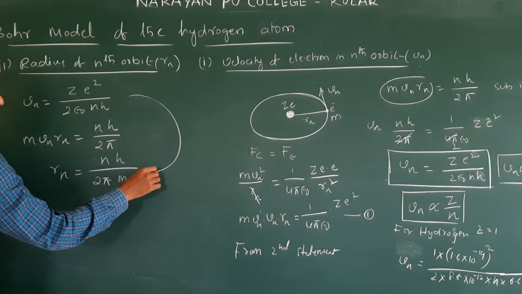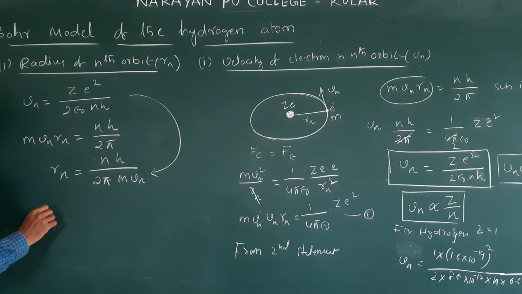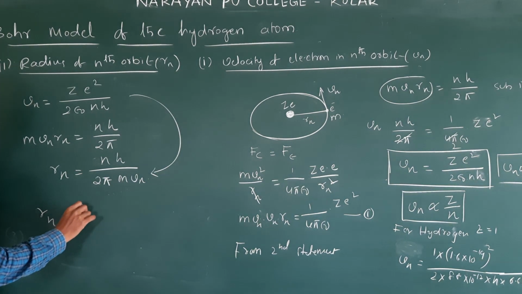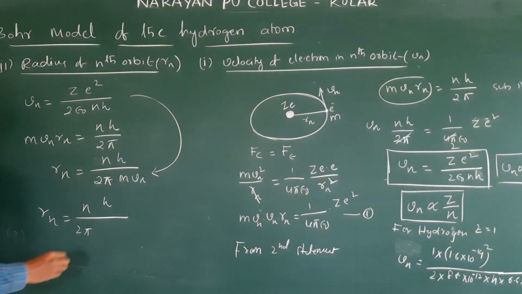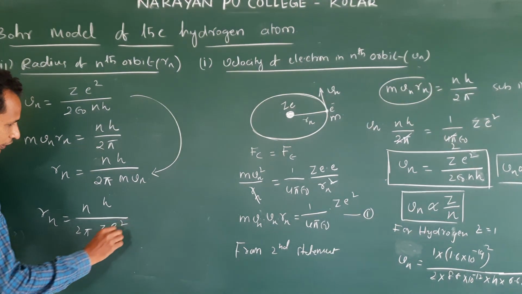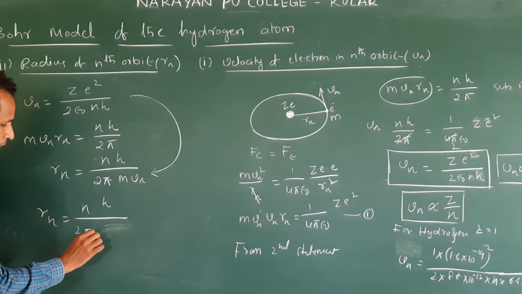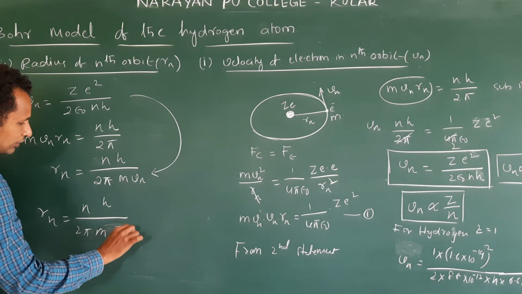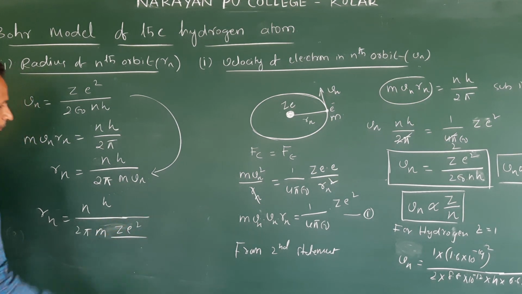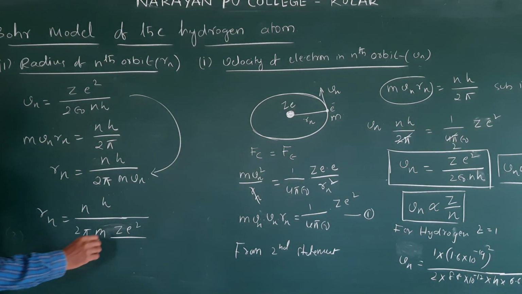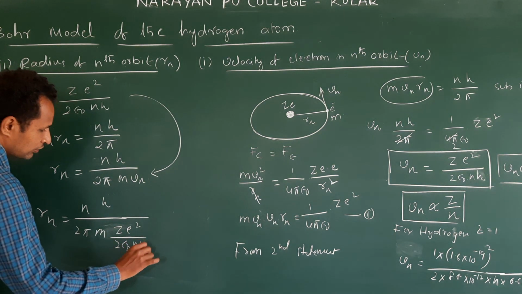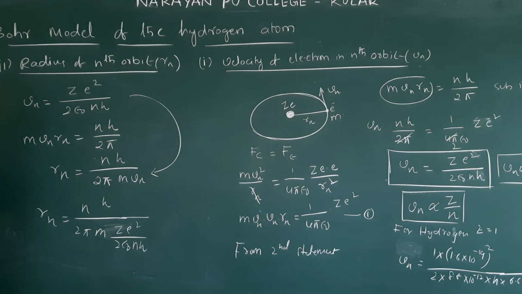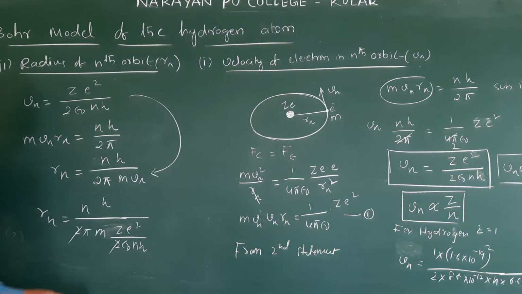Now substitute the Vn value here. Then Rn is equal to nh by 2 pi, m Z e square by 2 epsilon naught n h. So these two cancel.